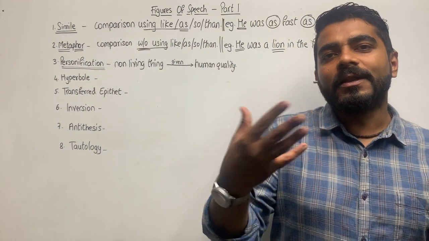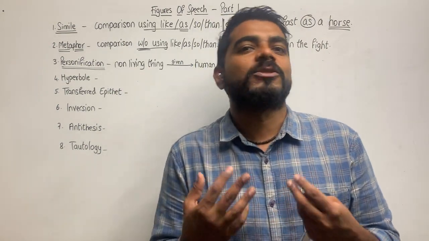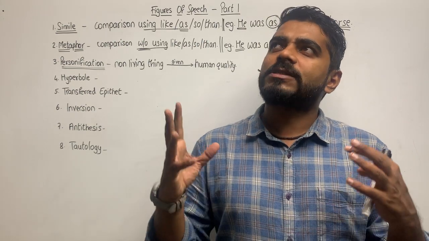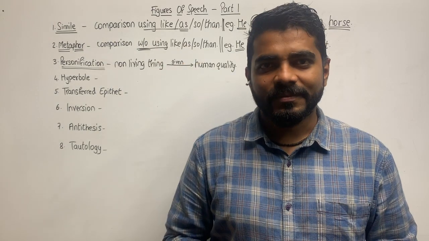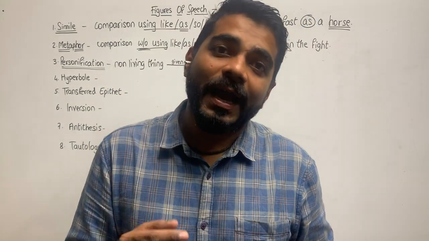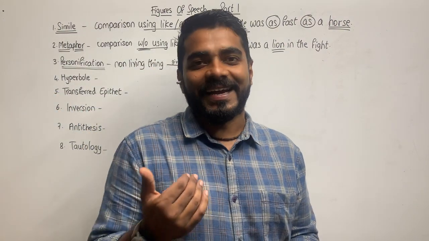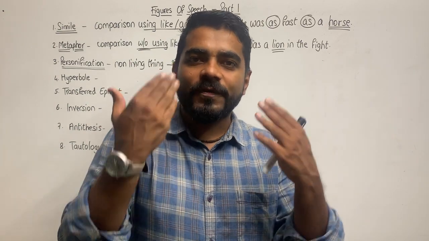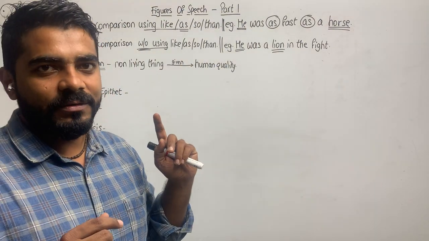Whenever a non-living thing is given a human quality, it is called personification. Say for example, if I say it was dark and the clouds started crying. Clouds, a non-living thing, given a human quality of crying. So it is personification.